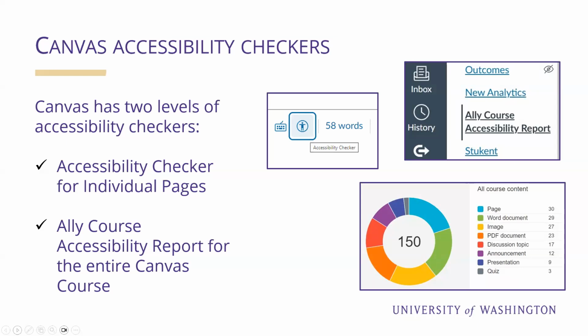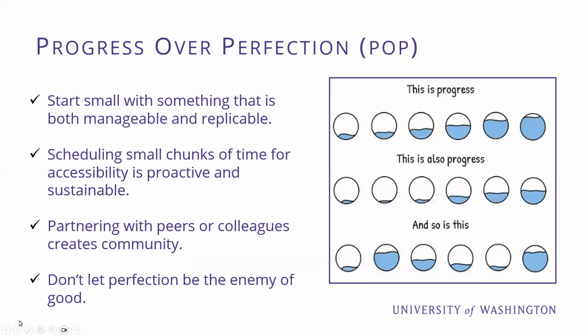Remember what we talked about at the beginning of the video. This is a journey, one of many small steps. And that leads us to my philosophy around learning and building accessibility skills. Progress over perfection. I like to call it POP. Making consistent progress matters, even if we feel like we're fumbling through it a bit. It gets easier as we become more familiar with accessibility skills like the ones we're learning in this video.